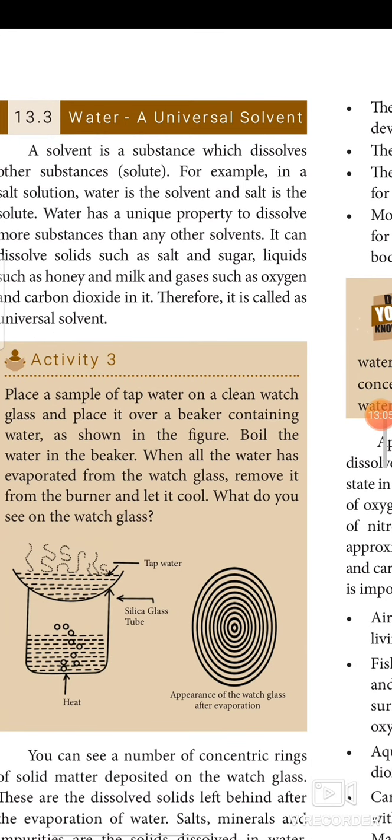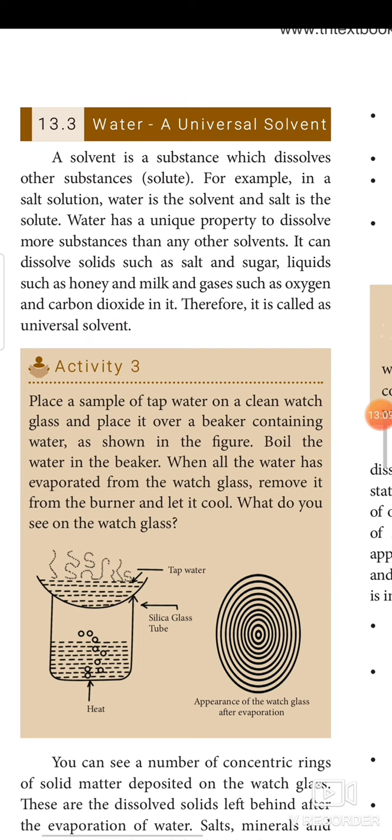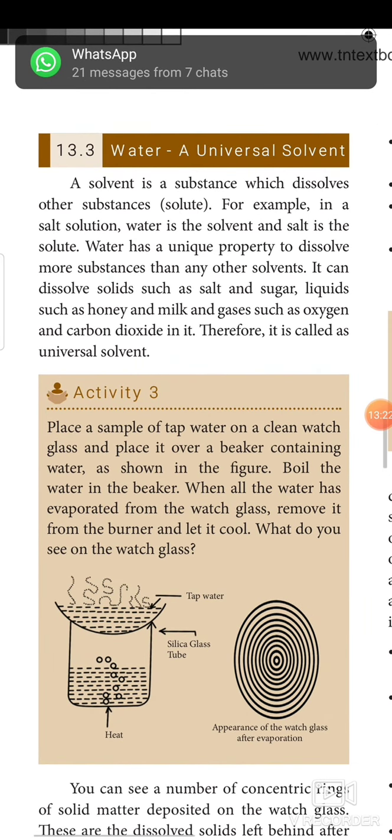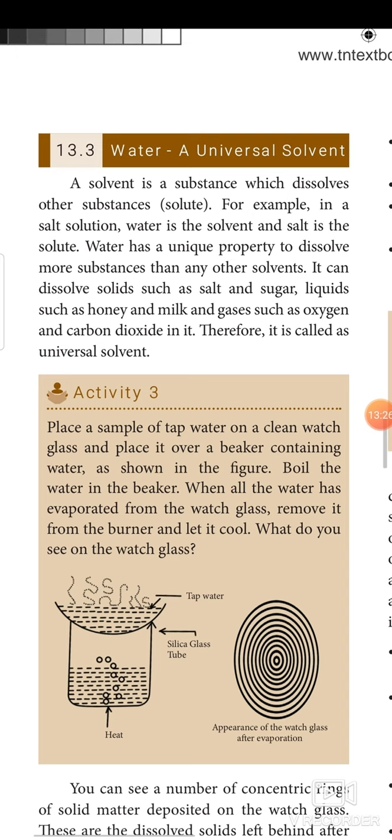Next, we are going to see the common property, water, a universal solvent. A solvent is nothing but a substance which dissolves other substances, and the other substance is called the solute, to produce a solution. Water has a unique property to dissolve more substances than any other solvent. It can dissolve solids such as salt and sugar, liquids such as honey and milk, and gases such as oxygen and carbon dioxide in it. Therefore, it is called the universal solvent.